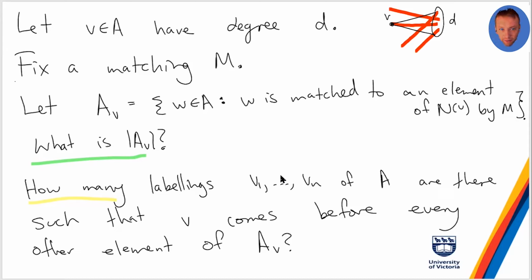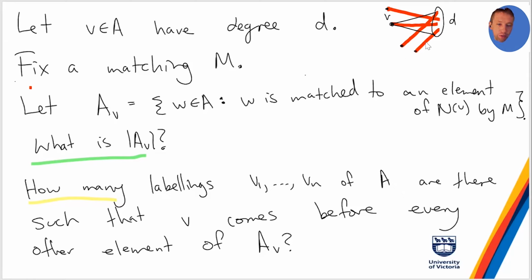If you fix the matching, and I look at the neighbors of V and who got matched to them, there's V plus D minus 1 other vertices. So in this case, maybe D is 4, so there's 4 vertices that get matched to the neighborhood of V.